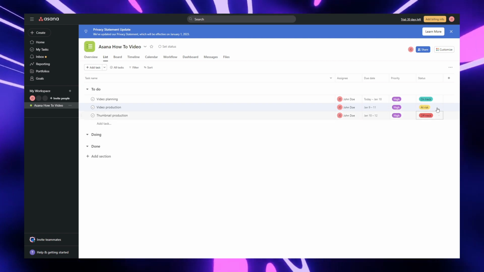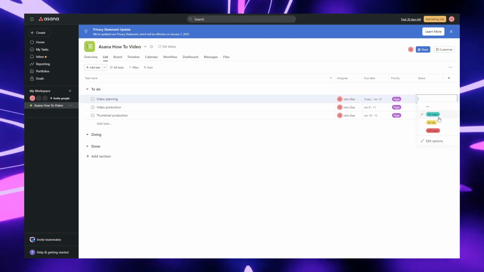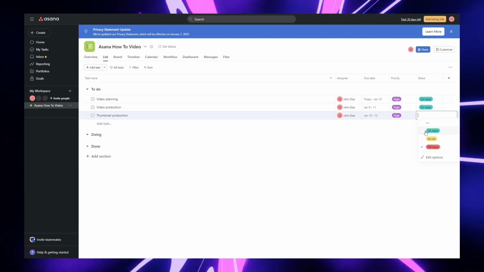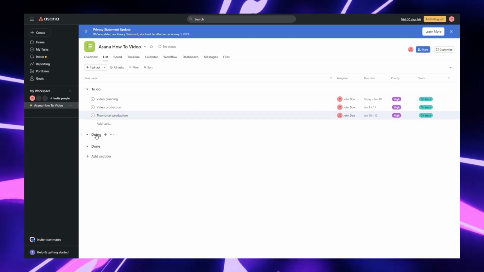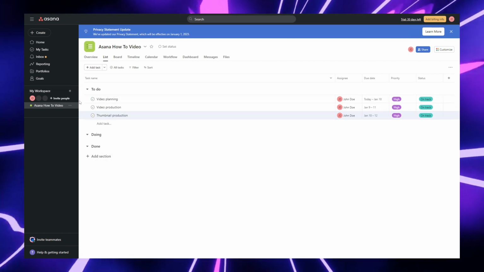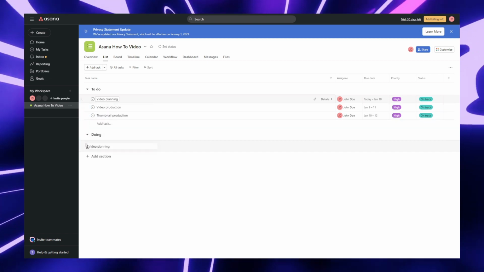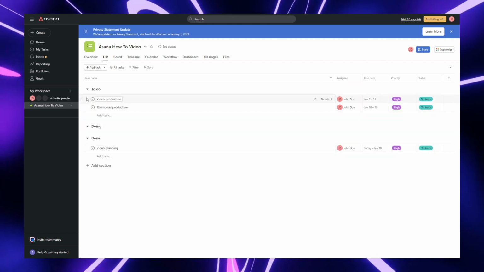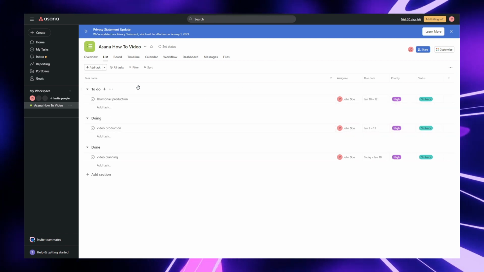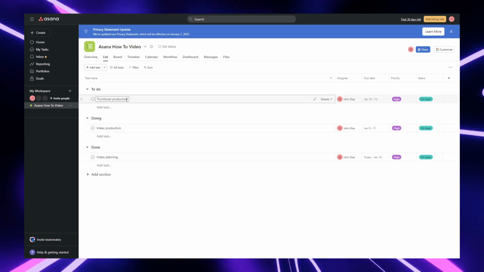And for these, it gives you a kind of little idea for the status. So we have on track, at risk, and off track. We could also turn all of these onto on track. And from here, we also have the doing section and the done section. So let's say we're done with the video planning. We can come over here and hit done. Video production, doing, and then we just have the to-do list for the thumbnail left to do.